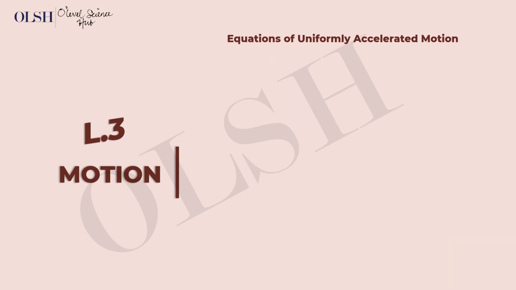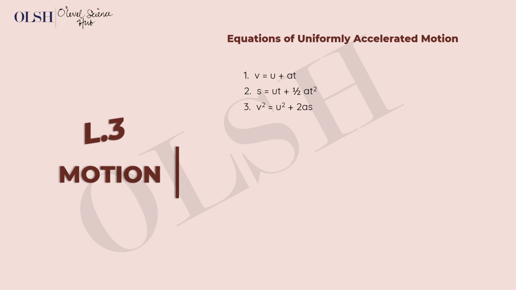Alright, so we move to equations of uniformly accelerated motion. Once we have uniformly accelerated motion, there are certain vital formulas that are very essential for us to have in our toolkit to solve problems. One of them is V equal to U plus AT. The second one is S equal to UT plus half AT squared, and the third one is V squared equal to U squared plus 2AS.